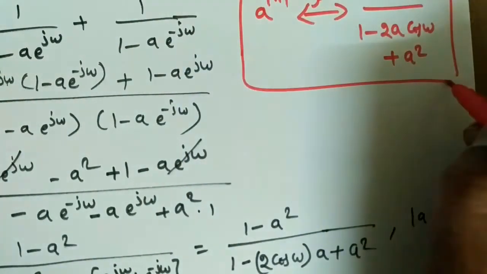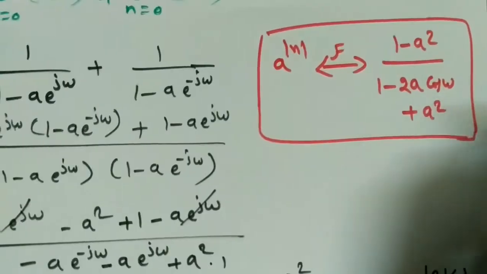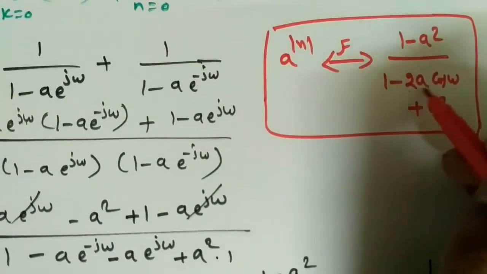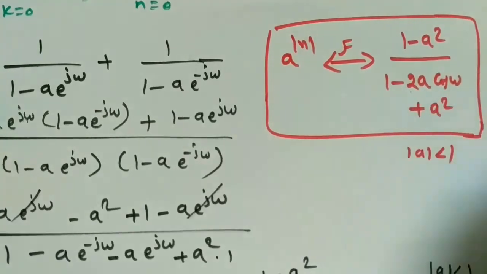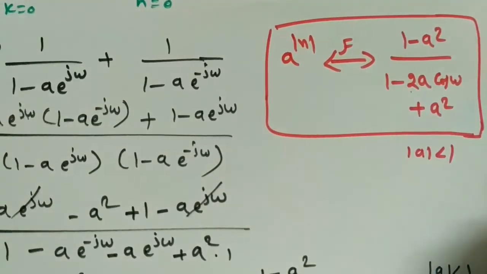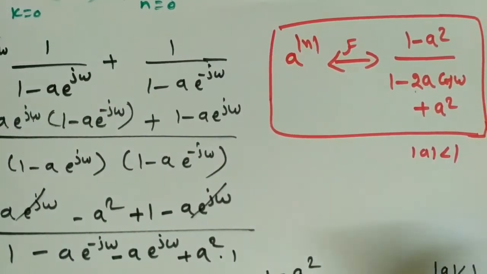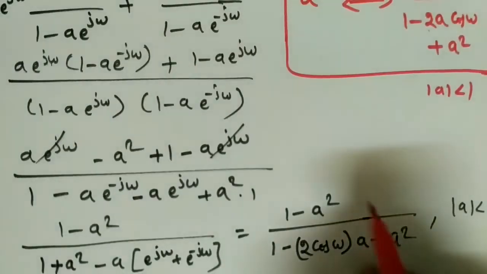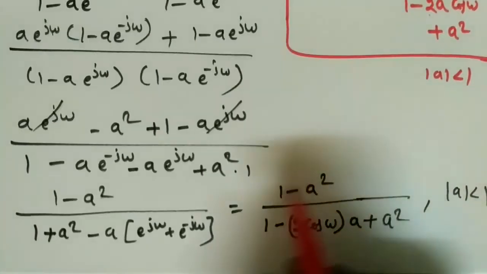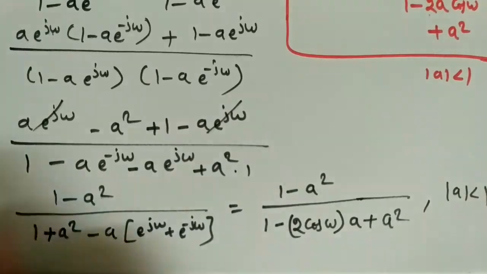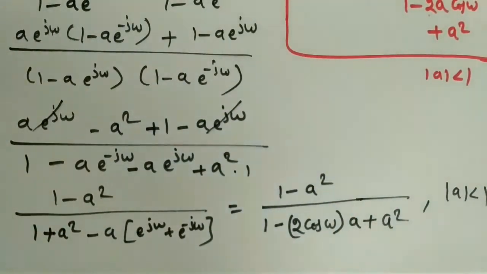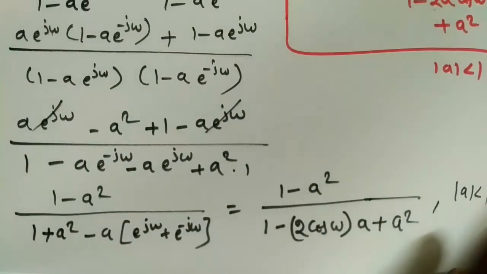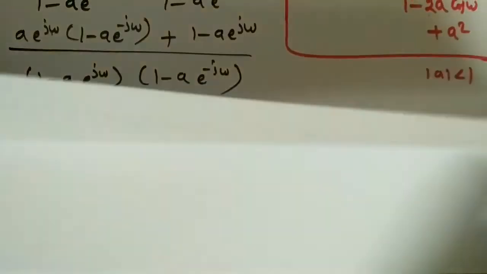Because this is a basic signal which is a two-sided sequence, we need to remember 1 minus a square by 1 minus 2a cos omega plus a square, and mod a should be less than 1. Then only this is possible, right? Similarly, we can see this is purely real, there is no imaginary term, so we'll get only the magnitude term which is periodic in nature, that you can easily solve, right? So draw the waveform of this x of e power j omega.